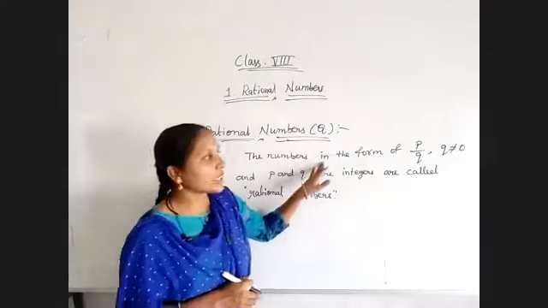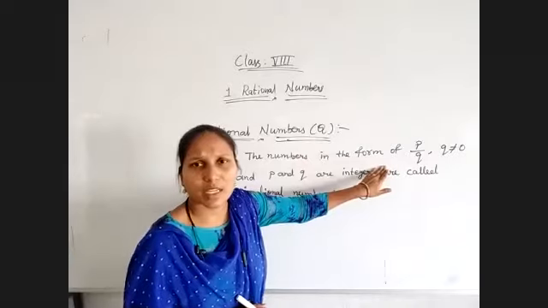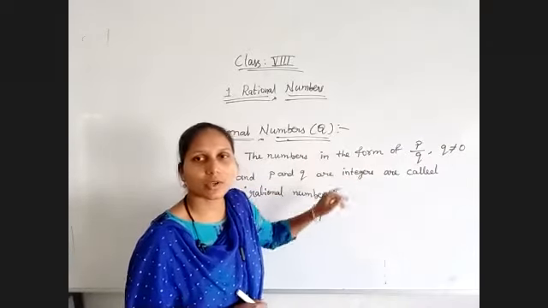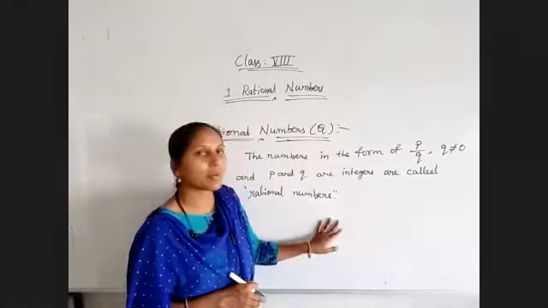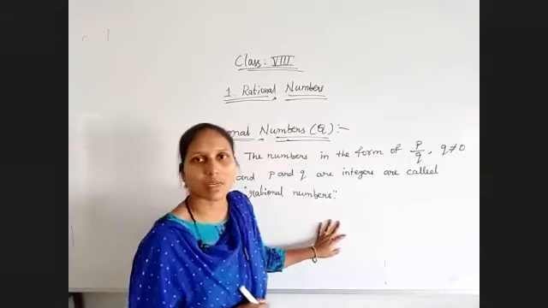If any number is represented as P by Q, with P and Q integers and Q not equal to 0, then such numbers are known as rational numbers.